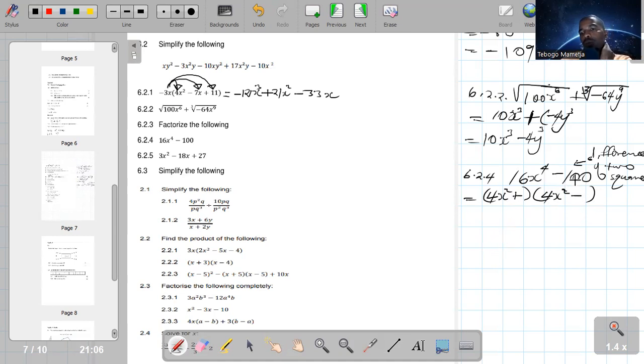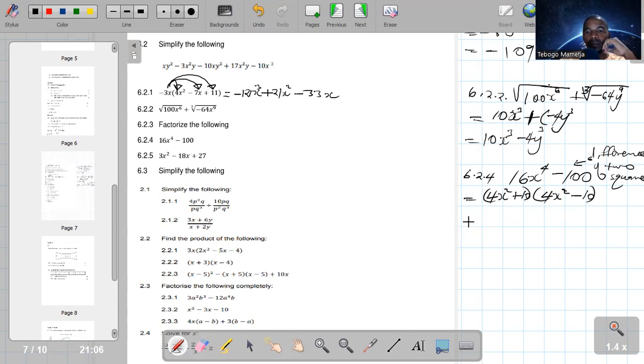So the square root of 100 is 10 and 10, so that when you multiply 10 by 10, you must get 100. Guys, sometimes you'd want to check if you are correct. Then you can simply check by multiplying out. Okay.